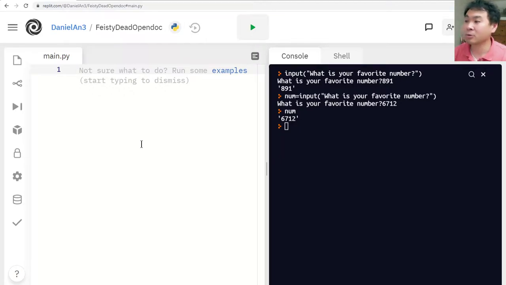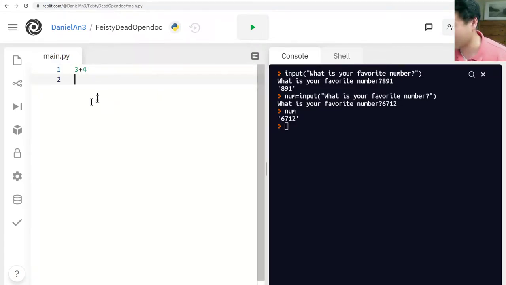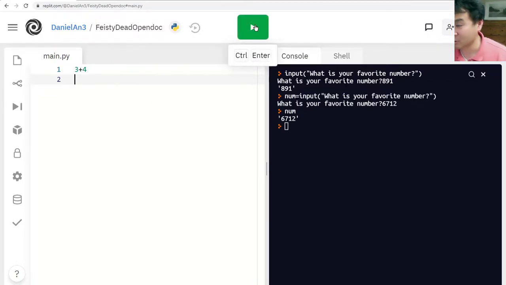Alright, so what's the difference between the editor and the console? Well, in the console, anything you put in immediately executes. But in the editor, if you put, say, 3 plus 4, it doesn't give you 7. Even if you press enter, it doesn't do anything. It just goes to the next line. It only gets executed when you press this green button. This is the run button.